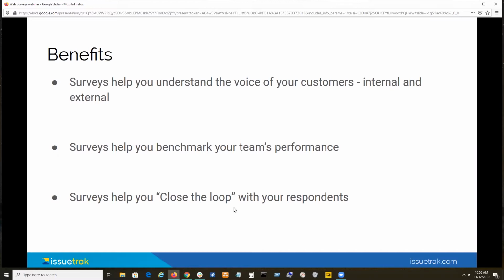Well, that's the key thing. So I'm sure everybody's read my first point here. The surveys help you understand the voice of your customers. In fact, the survey is the voice of your customer. Now something I want to tack on there is that internal customers and external customers are part of that.